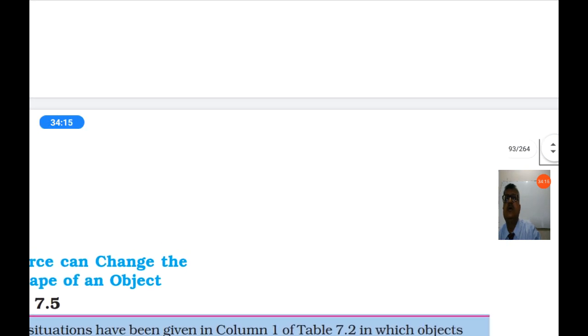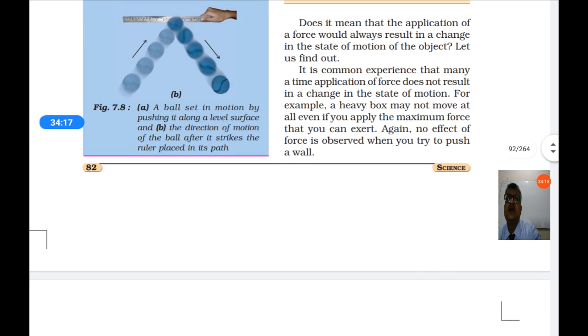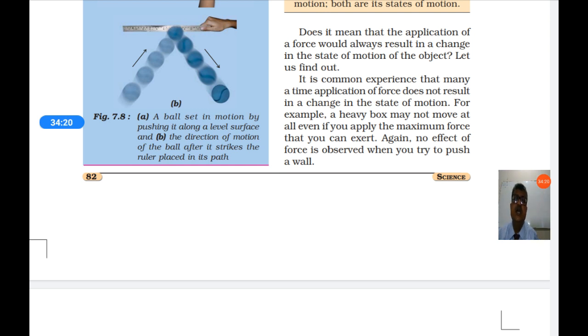Can you think? The force is not enough to move the object. The resultant force acting on the wall and on the heavy box becomes zero. So the box or wall are not moving. So remember that when you apply force, the object will change its state of motion, or it will change the direction of the motion, or sometimes it will not show any effect.